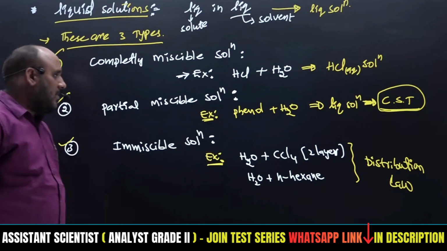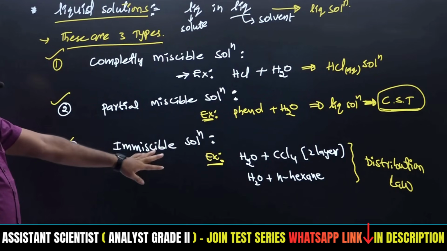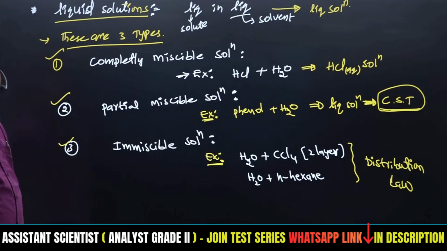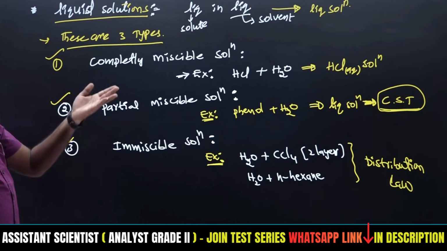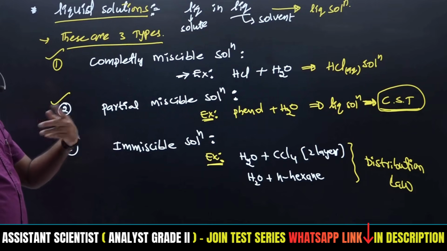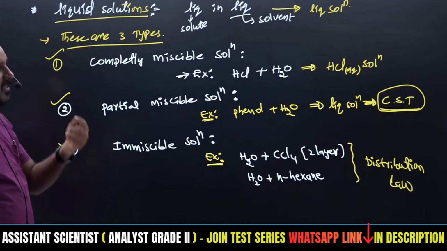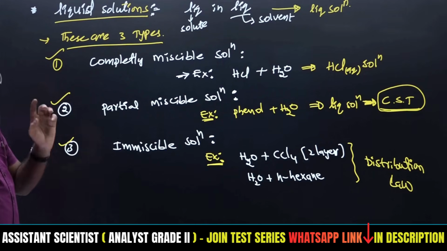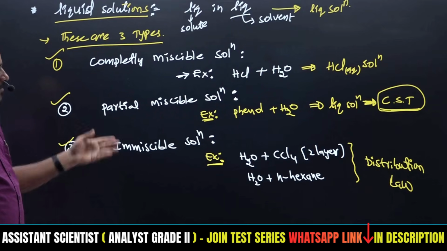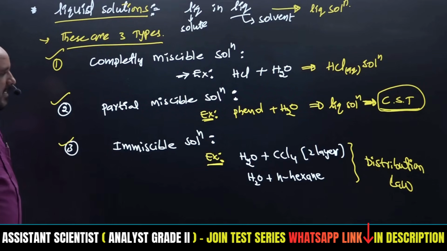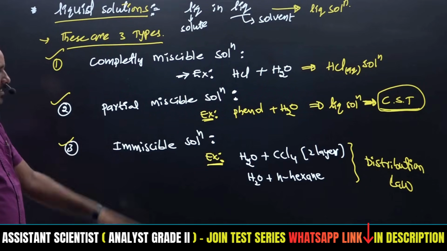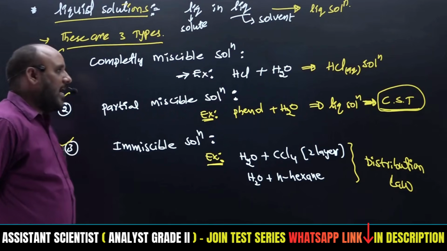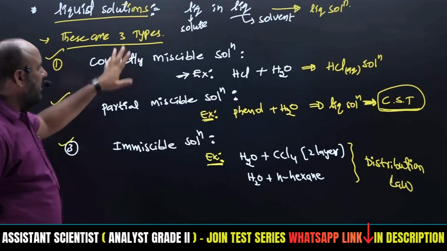These two don't mix together, so they can make a two-layer system, right? One will be the above layer, one will be the below layer, based on the density. Whose density is less will occupy the above layer; whose density is more will make the below layer. One is water, the other is an organic substance. Therefore we may call it a two-layer system, that is, organic layer and aqueous layer. This is the overall entire syllabus.